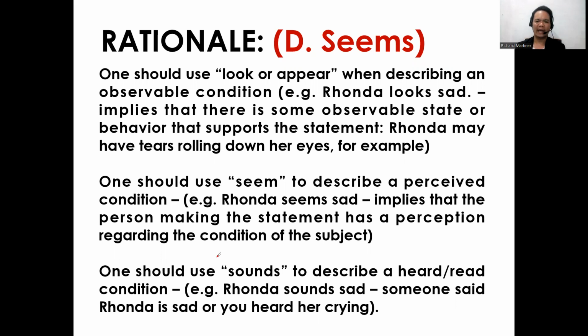Example, Rhonda seems sad. It implies that the person making the statement has a perception regarding the condition of the subject. One should use sounds to describe a heard or read condition. Example, Rhonda sounds sad. Someone said Rhonda is sad, or you heard her crying.